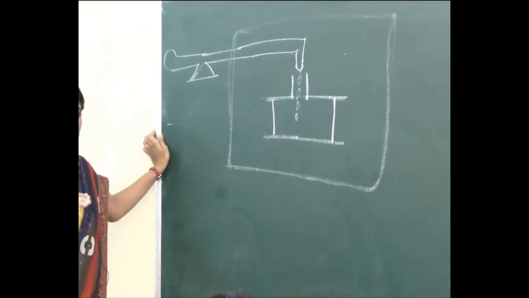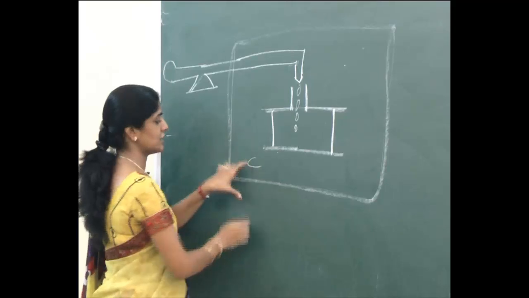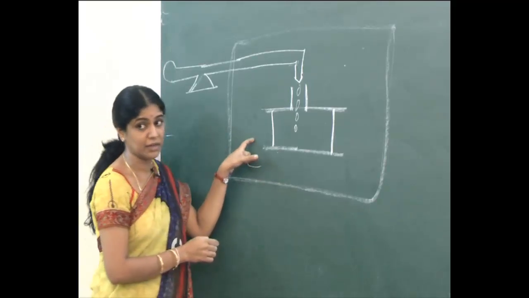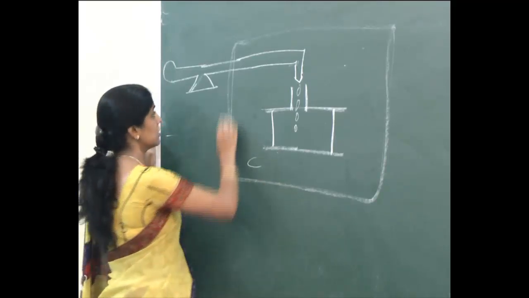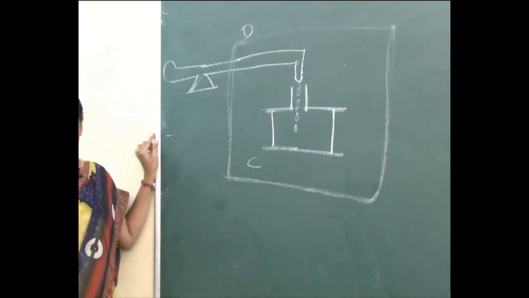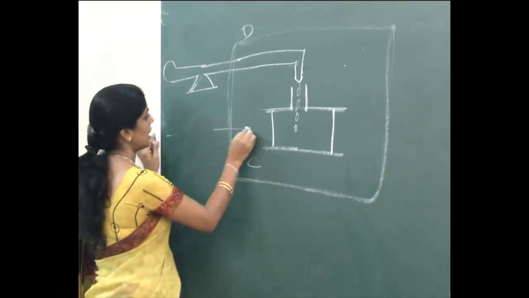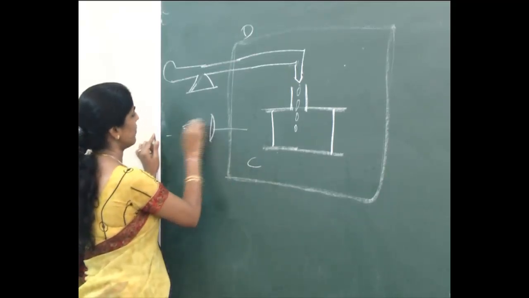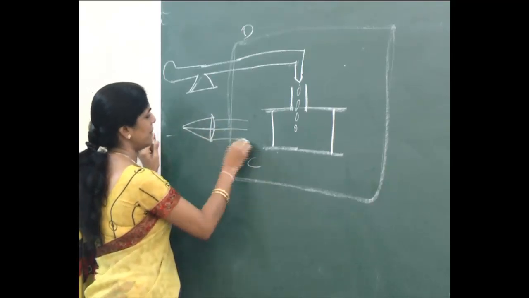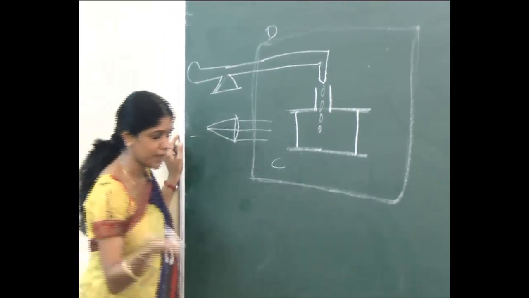Where have we kept the whole setup? Just inside a chamber. The chamber has dry air. This is your constant temperature bath, which is going to maintain the temperature of this air, so the temperature will not change. Here I have a source of light to illuminate. I can view the oil drops' movement using a low power microscope.